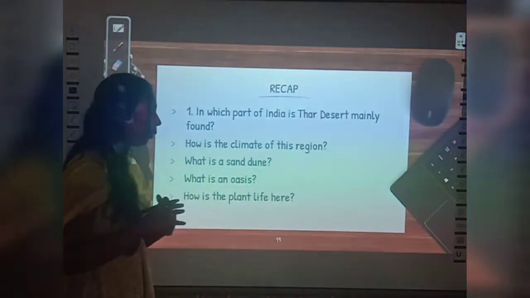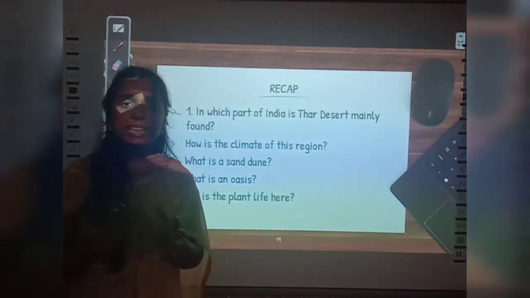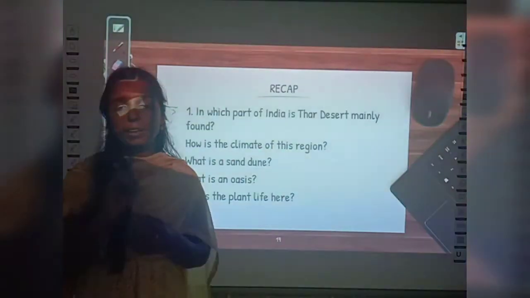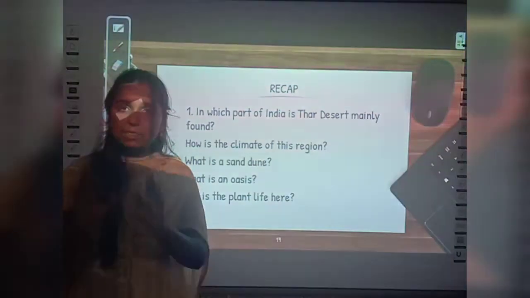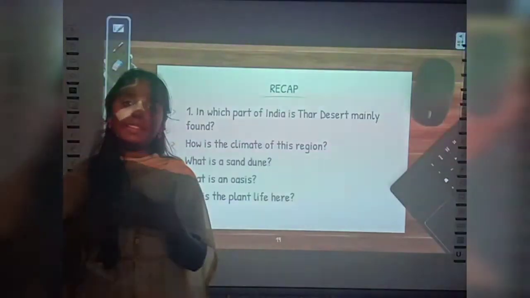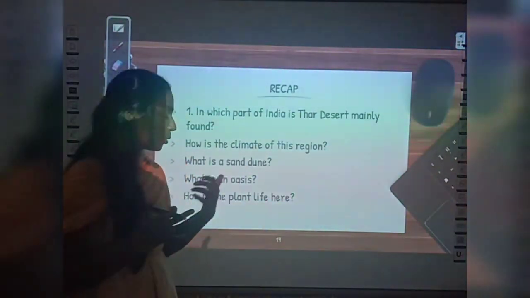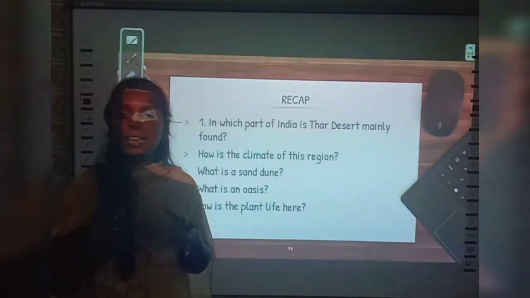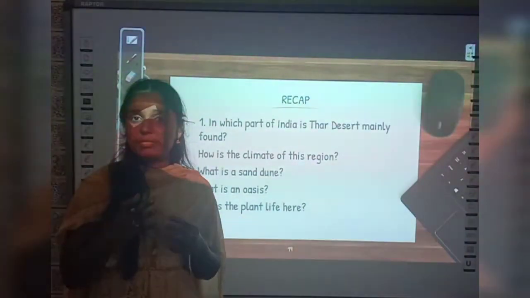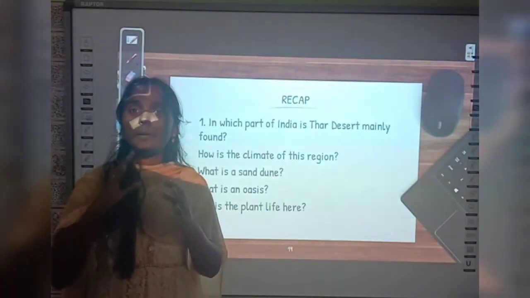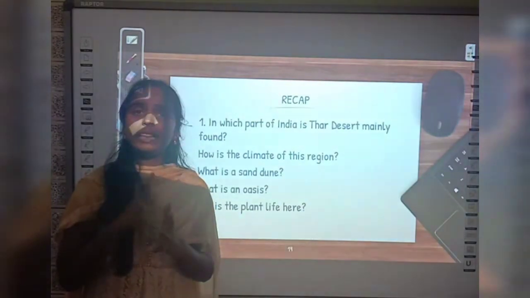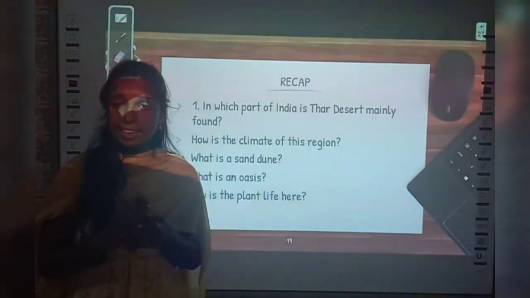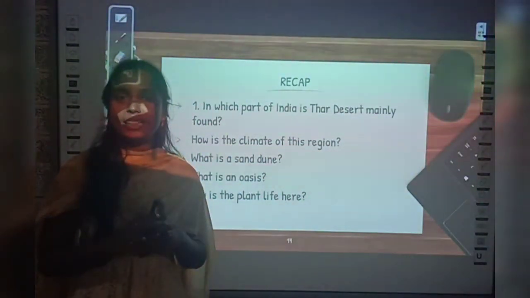Yes, now tell me, what is an oasis? An oasis is an area in the desert where we can find water, and the soil near this oasis will be very fertile, and we can see more date palms near this oasis, right? Now, how is the plant life? We cannot see more plants here, right? The vegetation will be poor, but we can see more shrubs and bushes only in the desert. Yes, now I hope that you got a clear idea about the Thar desert, right? Now we know about the Thar desert, right?